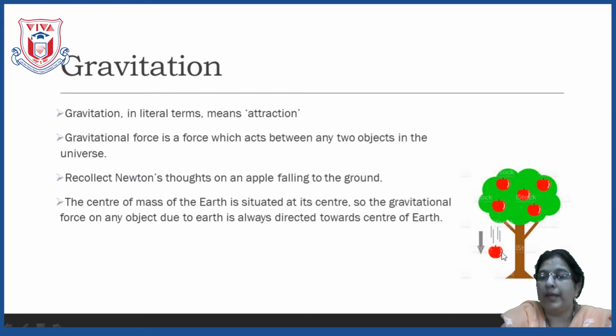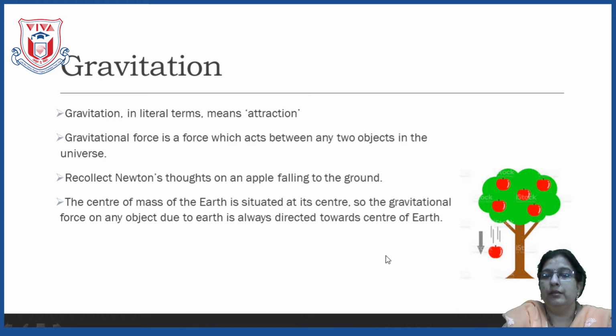Why is it coming straight down vertically in the downward direction? Why is the apple not going in a horizontal line? Why is the apple not making any angle with the ground? So let's see what exactly must have happened and what is the scientific reason behind that.